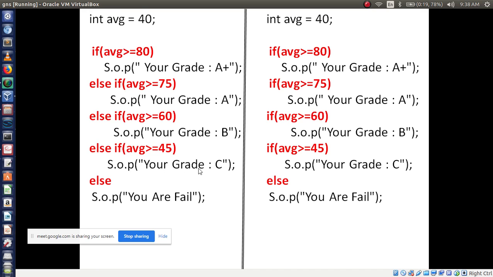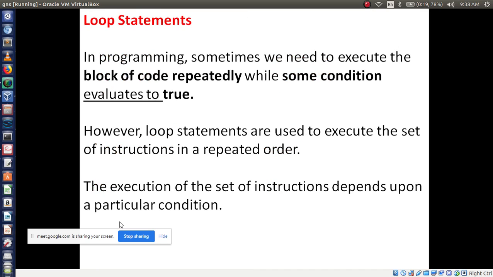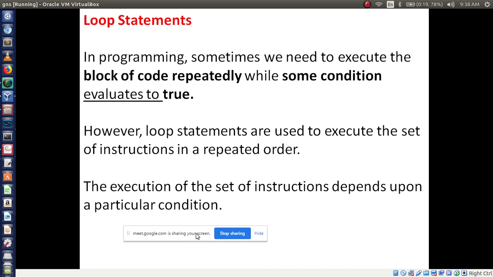Okay, now today we will concentrate on looping statements. In the previous class we concentrated only on conditional statements. Today we will see looping statements. In Java programming we need to execute a block of code repeatedly while some condition evaluates to true. In that situation we have to use loop statements.